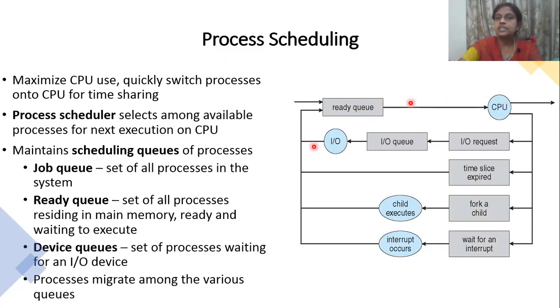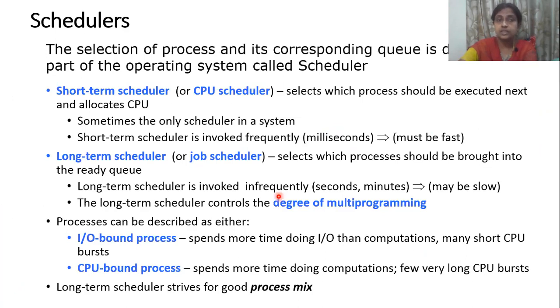In between, if I want any input or output activity, like the printer, the CPU will send the input output request, and at that time I will be in the input output queue. Like that, switching of jobs takes place and all the processes will be executed simultaneously. So these are the concepts of process scheduling.